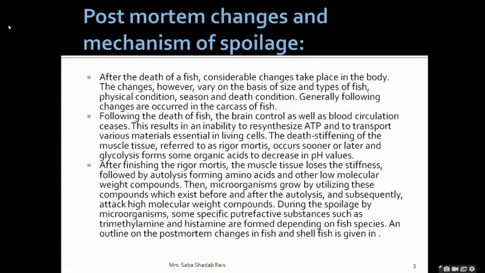As we know, immediately after removal from the water, fish cannot survive for a long time. So how does the fish die? When we remove it from the water, the respiratory organ in the fish is the gills, which is specially adapted for taking the dissolved oxygen.